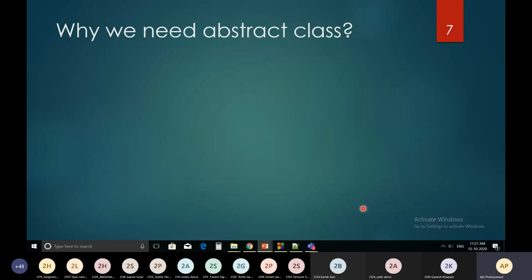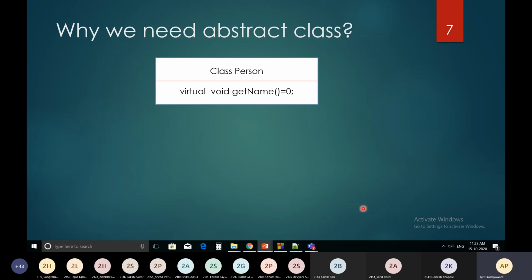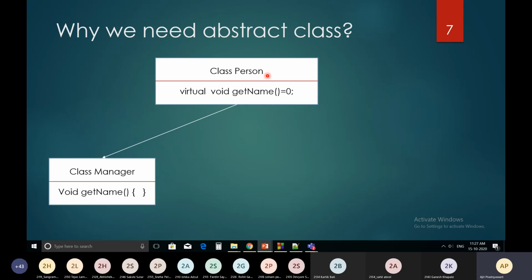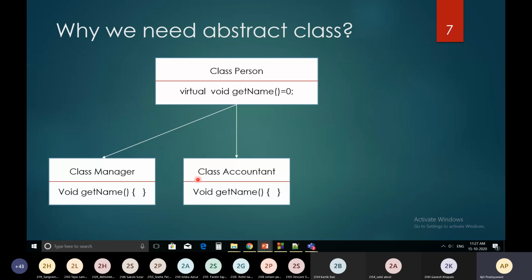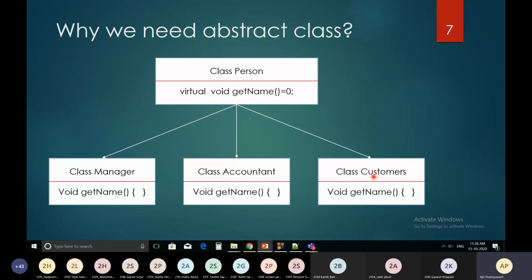So why we need abstract class? Now understand the use of abstract class as well as pure virtual function. Suppose this is the class person, and these are the classes you have derived from this, from class person: class manager, class accountant, and class customer.